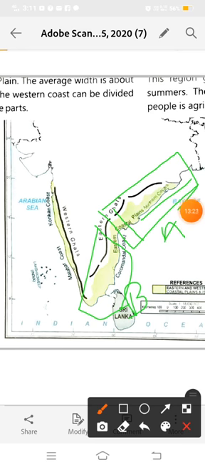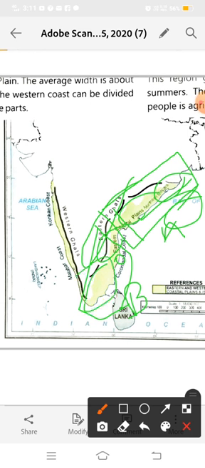So what do you know about the eastern coastal plain? Its location is that it lies between the Bay of Bengal and the Eastern Ghats, and it includes parts of West Bengal, Odisha, Andhra Pradesh, Puducherry and Tamil Nadu.